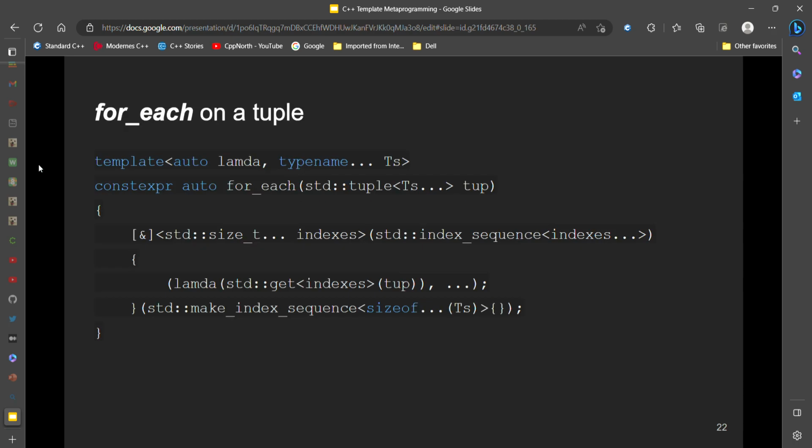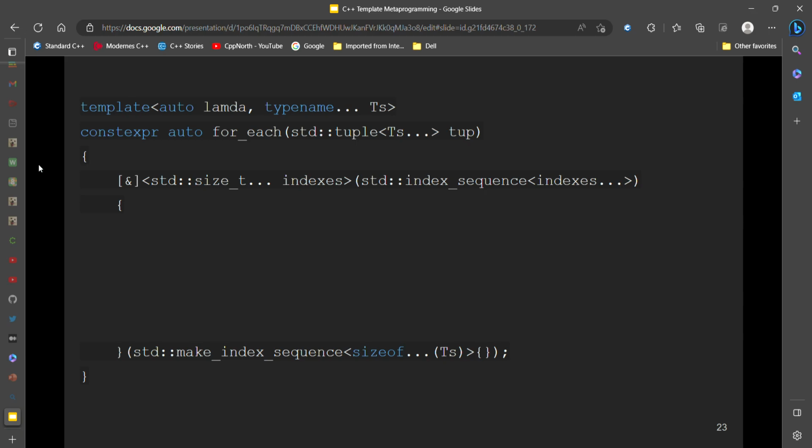So now for each. For each is really quite similar to transform, except it doesn't return another tuple. It just calls the lambda for each of the elements. So we have the same as before, as transform, just a different name. At this current slide, we have the immediately invoked lambda expression as well.